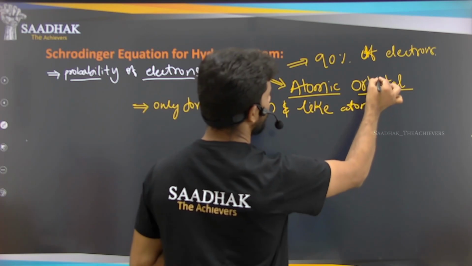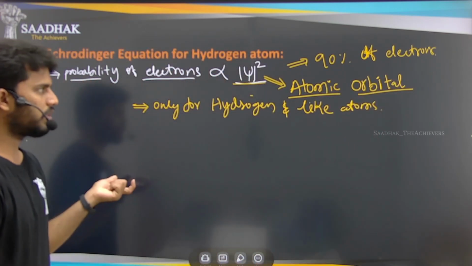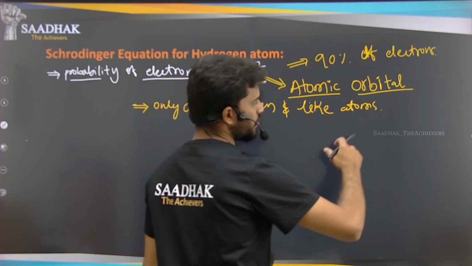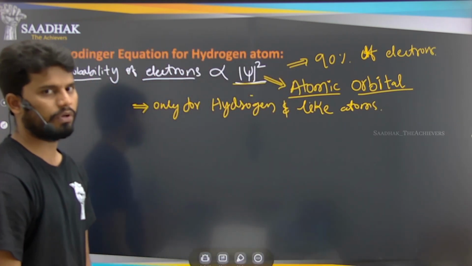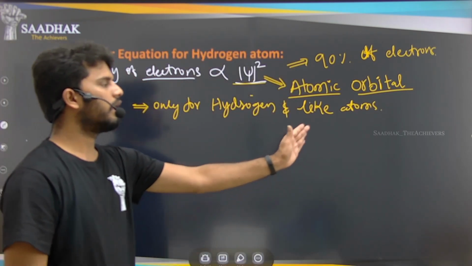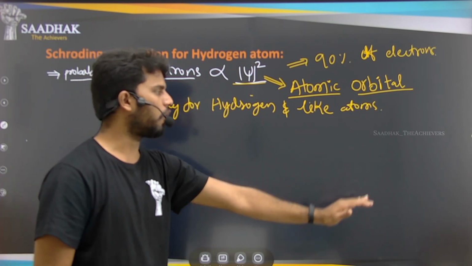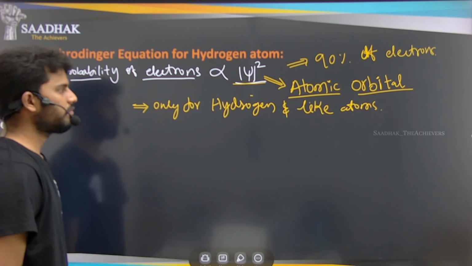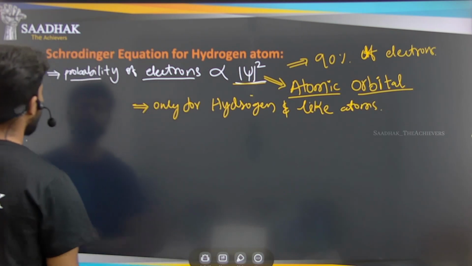So what is this atomic orbital? As we discussed in the previous lecture, it is the path followed by the electron. Simply, all the electrons following a fixed path, that is the atomic orbital. This is only for hydrogen and hydrogen-like atoms, right?